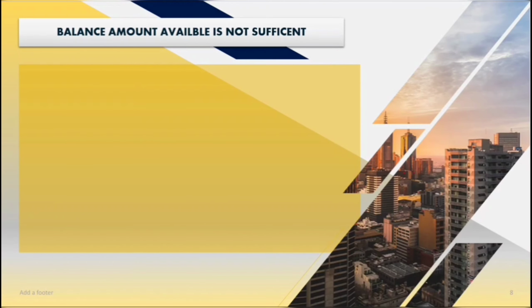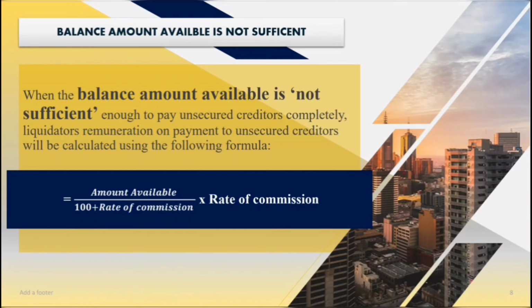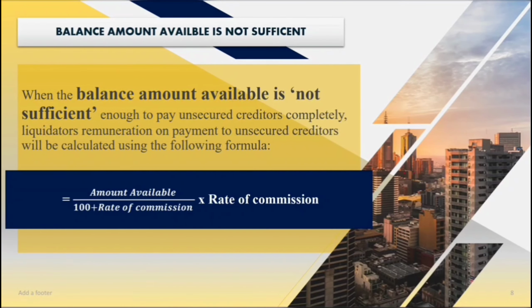In that case, liquidator remuneration has to be calculated based on this formula: amount available to pay unsecured creditors divided by 100 plus rate of commission into rate of commission. Let us understand this with an example.